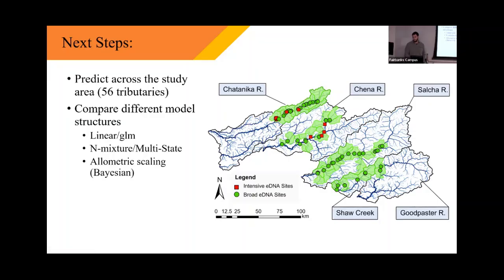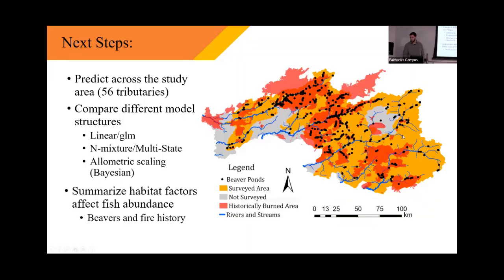Overall, I'm not totally sure what I'm going to do here, but in an ideal world, I'd be able to try a couple different model structures and use those to predict out across my whole study area, and then compare the results. If the general trends of those multiple models are all similar, I think we can have pretty high confidence in our results. Once I have those predictions made, I'd like to summarize the habitat factors that are associated with that.